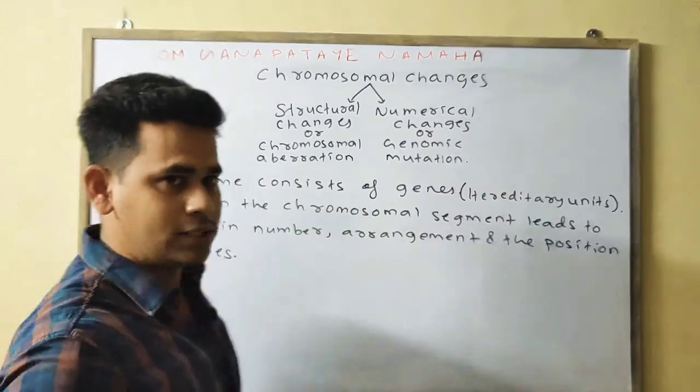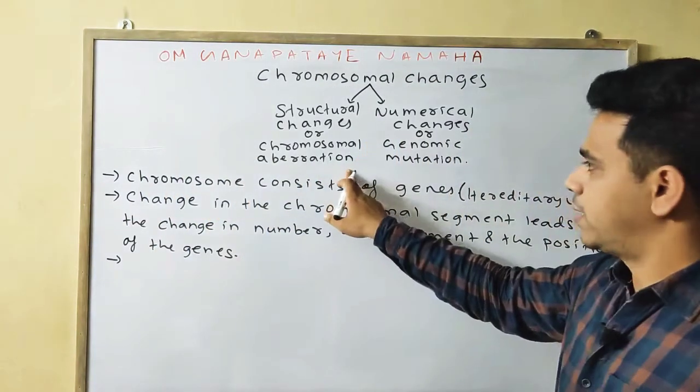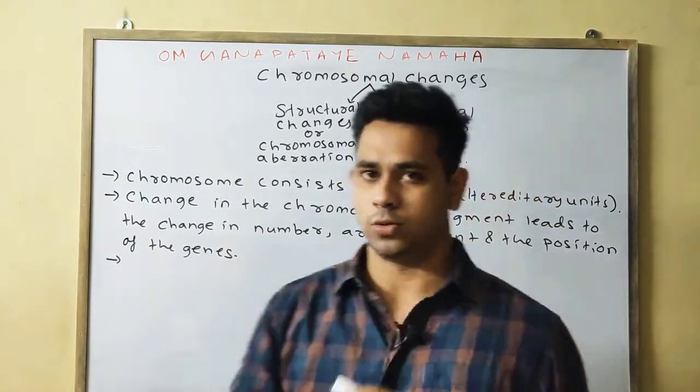This structural change is nothing but your chromosomal aberration, and it is also known as chromosomal mutation.